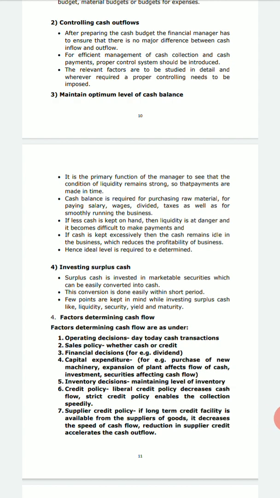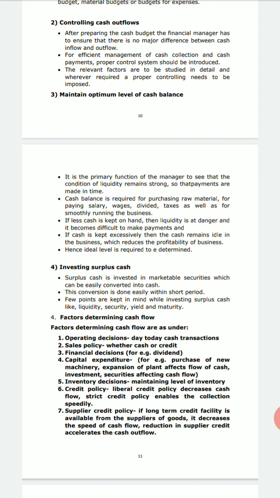When we are controlling the cash inflows, adequate control on the cash inflows is very important, and it is a very crucial problem before every financial manager. This problem arises because of the speedy receipts and speedy collection of cash. So collection of cash, that means inflows, should be controlled with the following techniques.